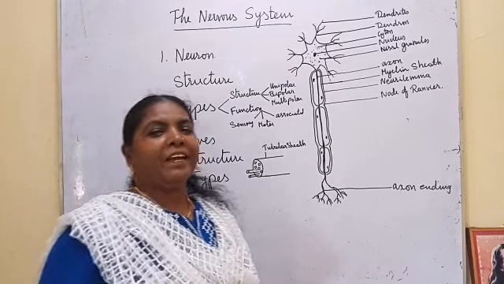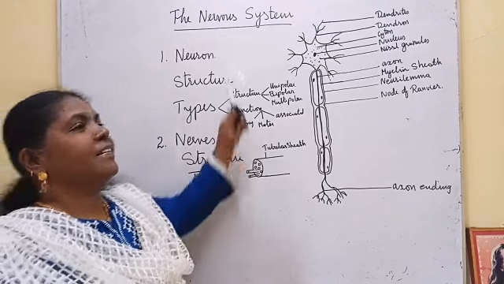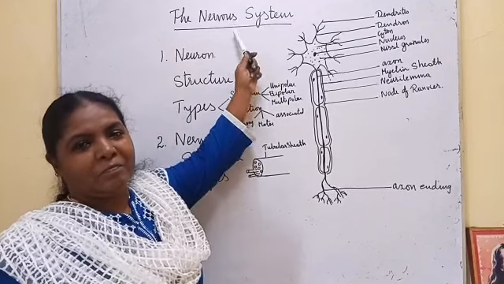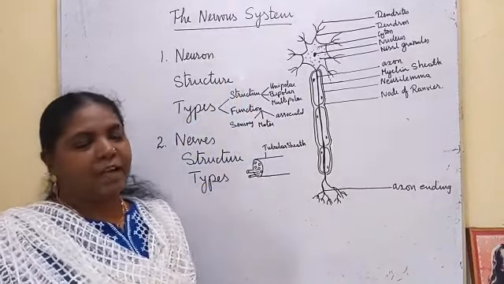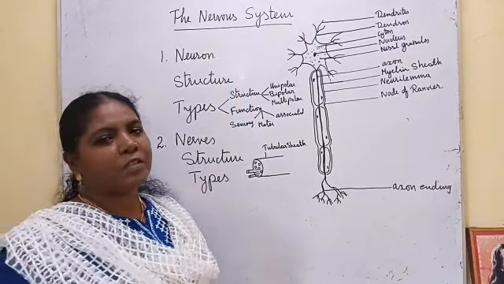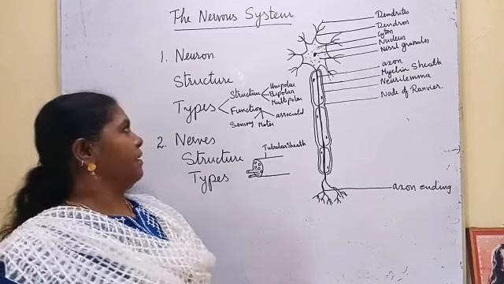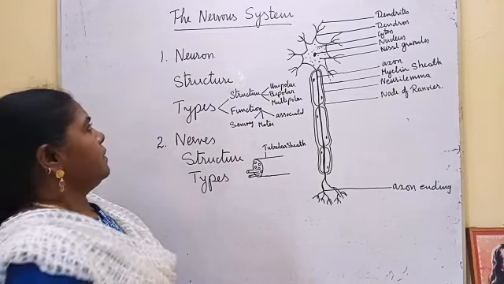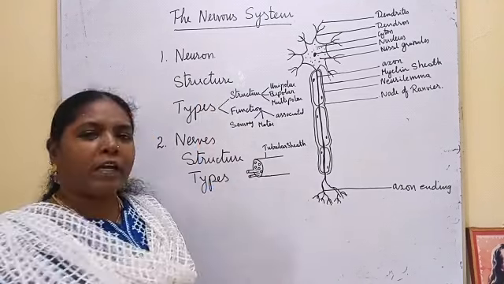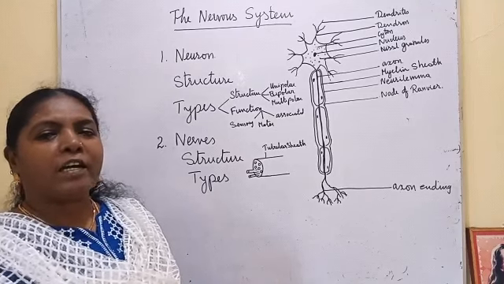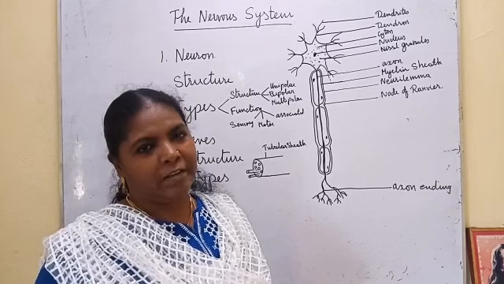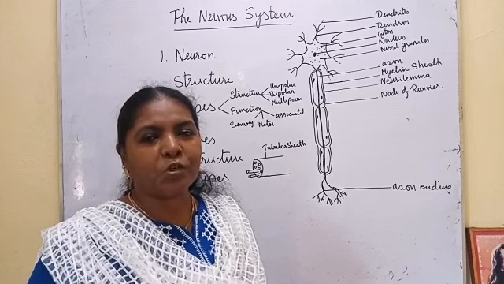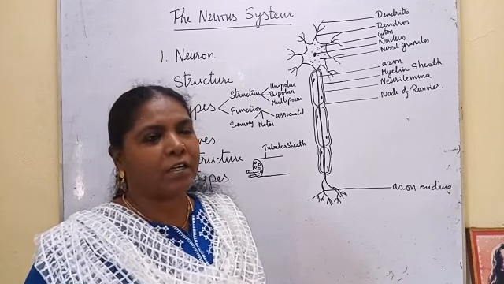Good morning. Today we are going to see one of our systems in human physiology, the nervous system, which is very important, without which we cannot do any work. Each system is made up of organs. Each organ is made up of tissue. Each tissue is made up of cells. So the cell is the structural and functional unit of all living organisms.